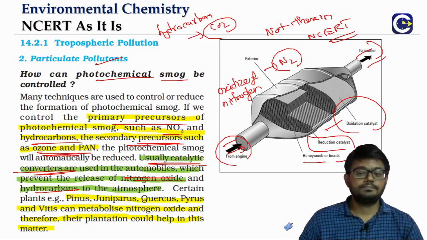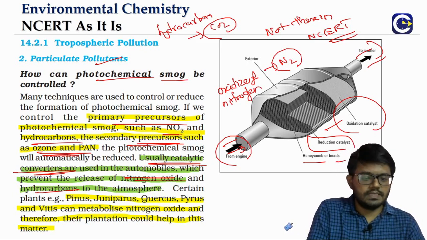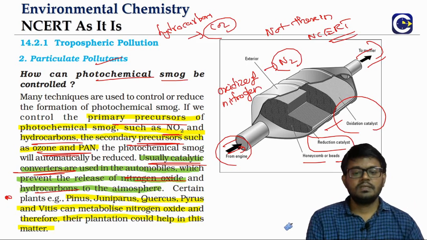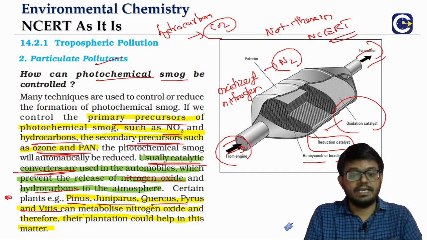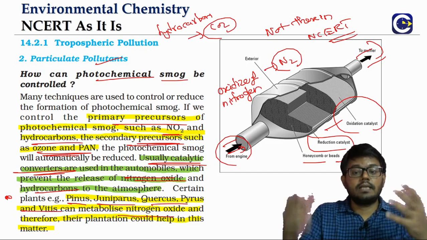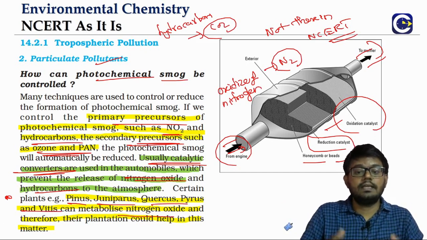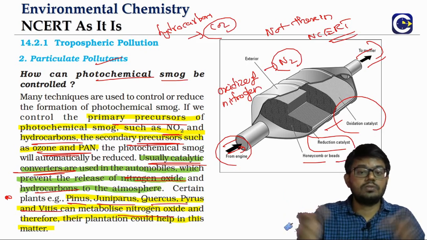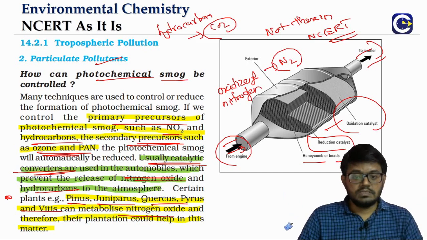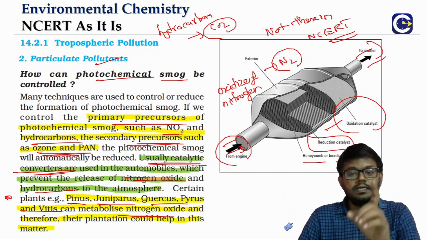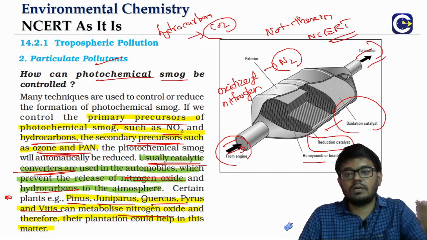Even we can have, this is another possible important question, the plants like Pinus or Juniperus, Pyrus, all these plants, they can metabolize nitrogen oxide, and thereby if you have these plants, they can also help in reducing the oxides of nitrogen, because oxides of nitrogen and the unburnt hydrocarbons are what?